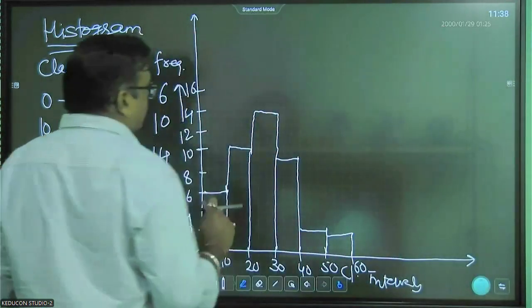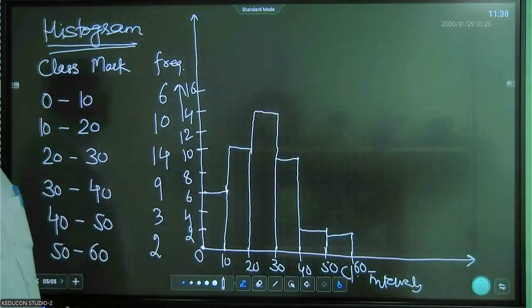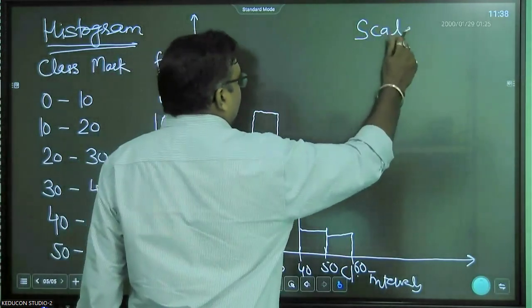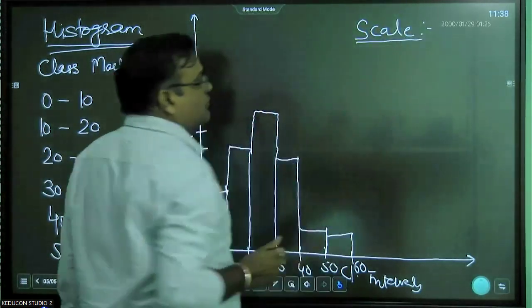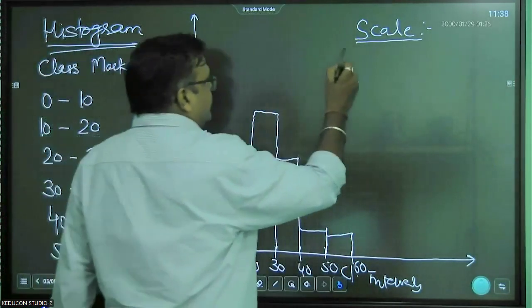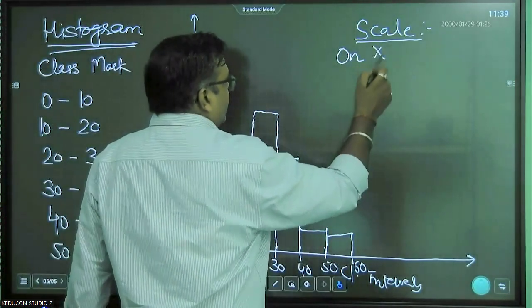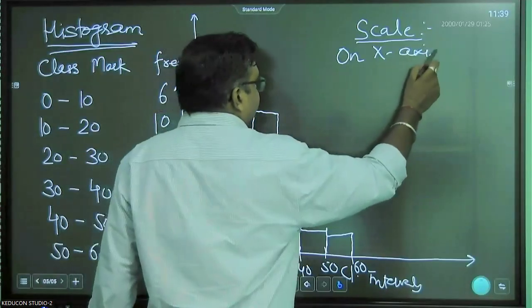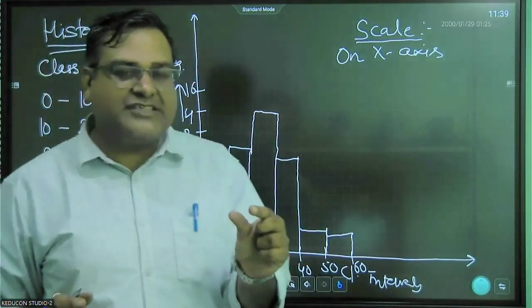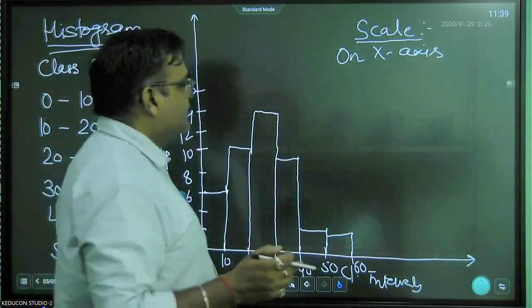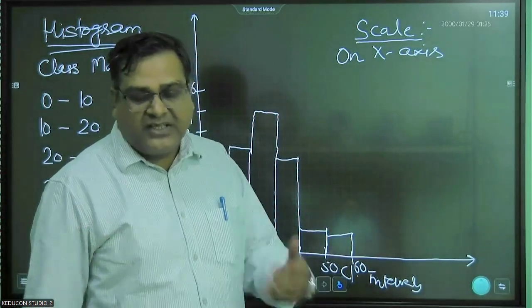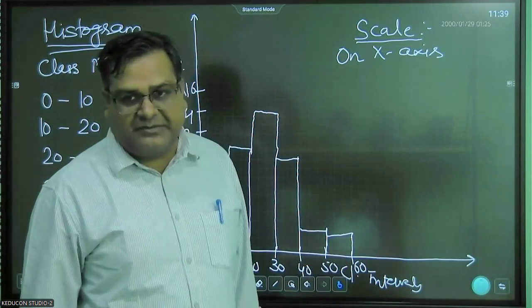Now, 2, 3 very important things which you have to take care of while drawing the histogram. You must write the scale. How to write the scale? Now on the x-axis, how is it written? Every graph paper has small divisions and big divisions, right? Generally two types of graphs come: one is 1 centimeter graph, one is 1 inch. Generally CBSE uses the 1 centimeter graph.